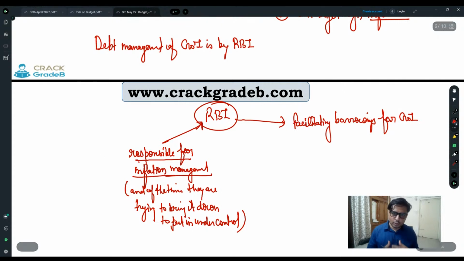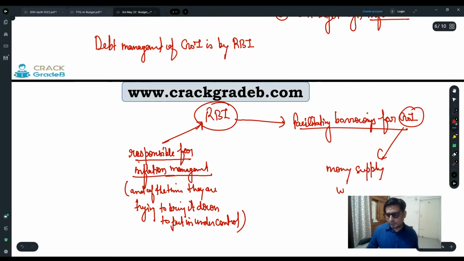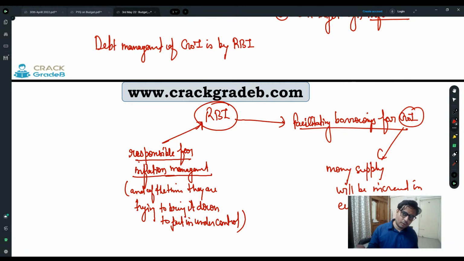You are providing money to whom? You are providing money to the government of India. So through the government of India, money supply will be increased in the economy. So when the government goes for higher borrowings, then definitely that money will come to the economy.